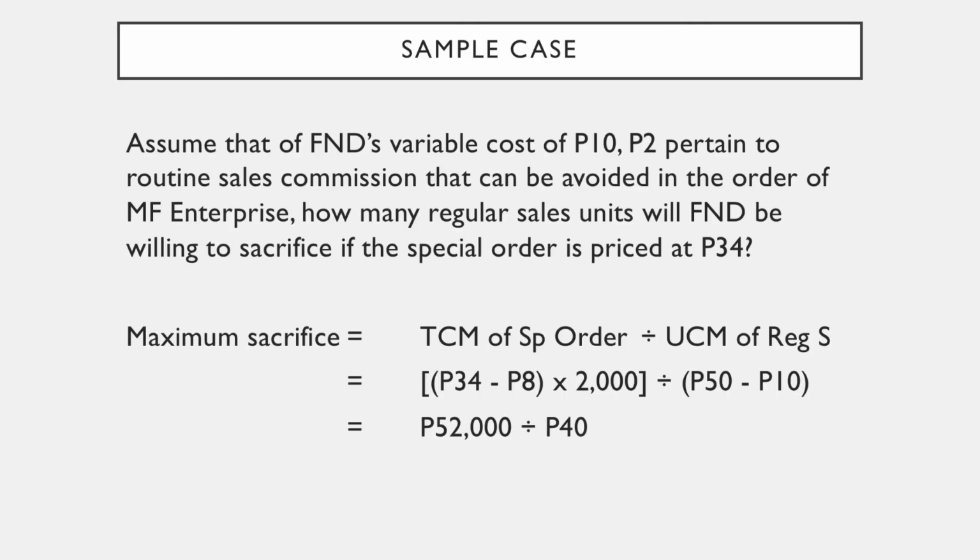We would have 52,000 pesos divided by 40 pesos. The maximum sacrifice of regular sales would be 1,300 units.